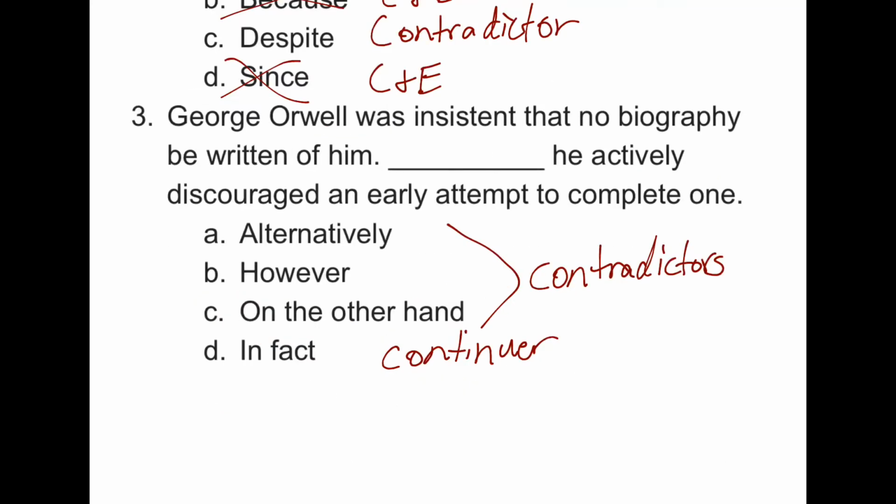Sometimes when we have multiple transitions from the same category, they can almost be synonyms of each other. And if more than one answer would fit, assuming it was correct, that's probably not it. D, in fact, is the only continuer here that emphasizes how the second sentence proves the first.